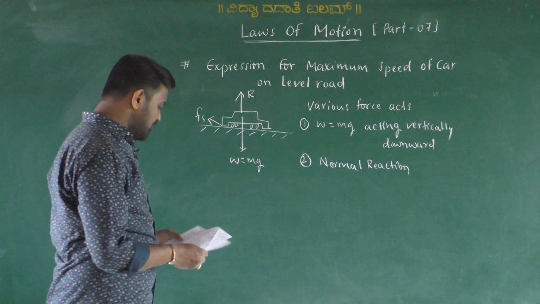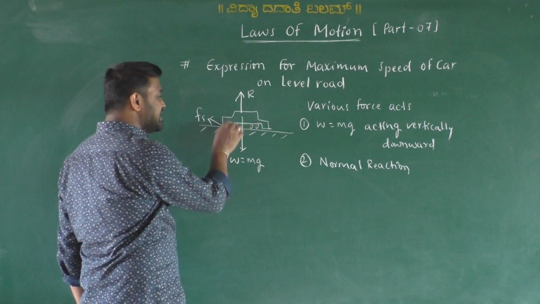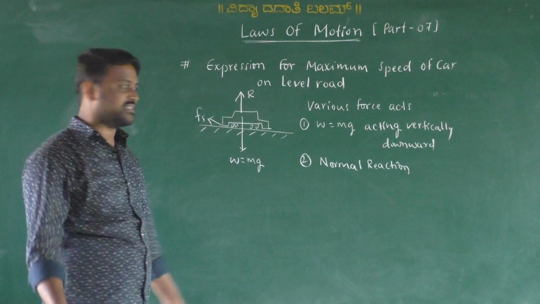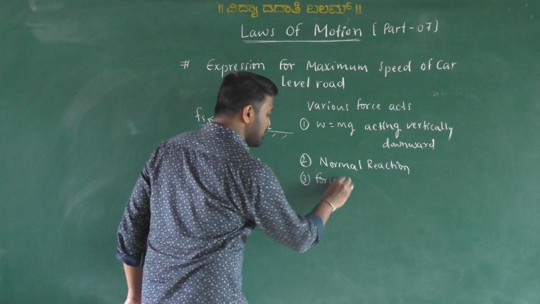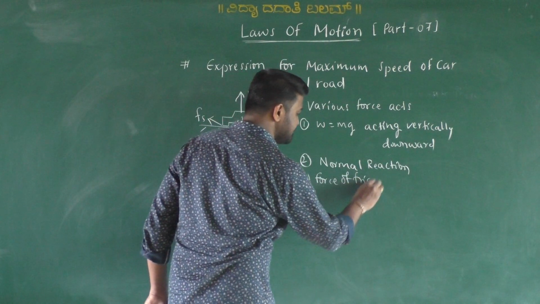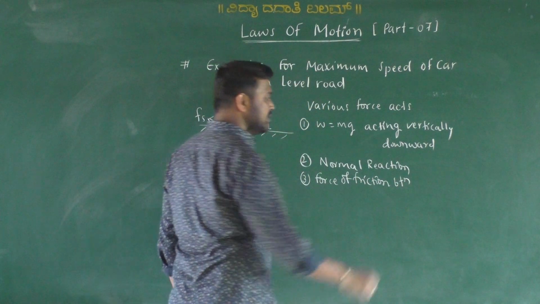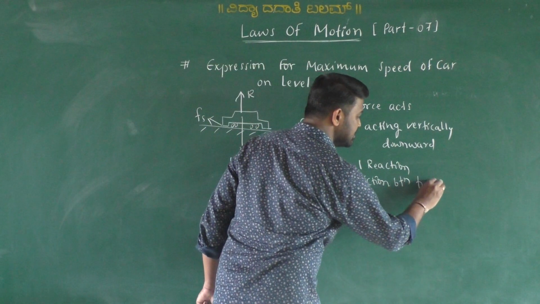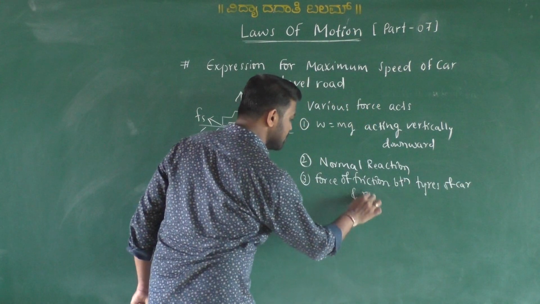And the force of friction between tires, the tires here, what happens between the tire and the surface? Friction happens. So therefore, force of friction between tires of a car and road.